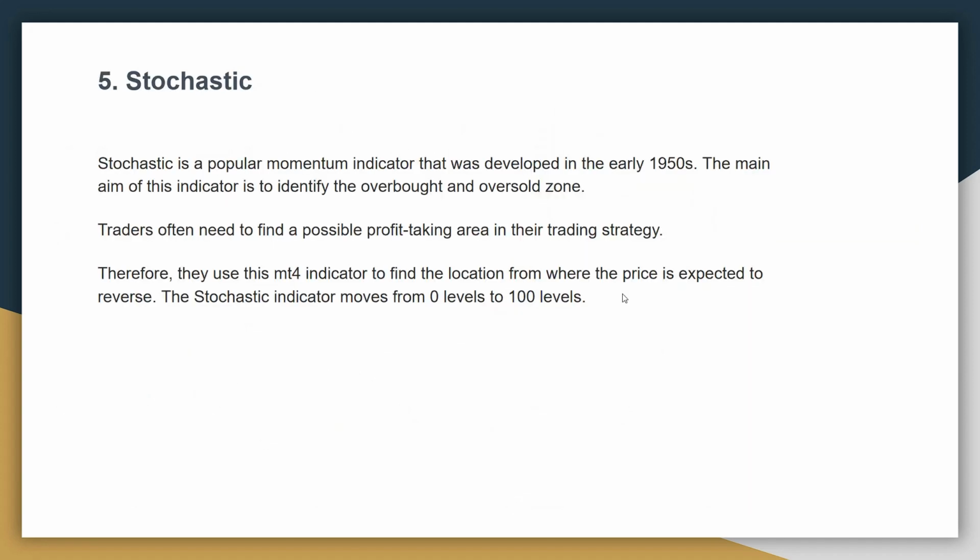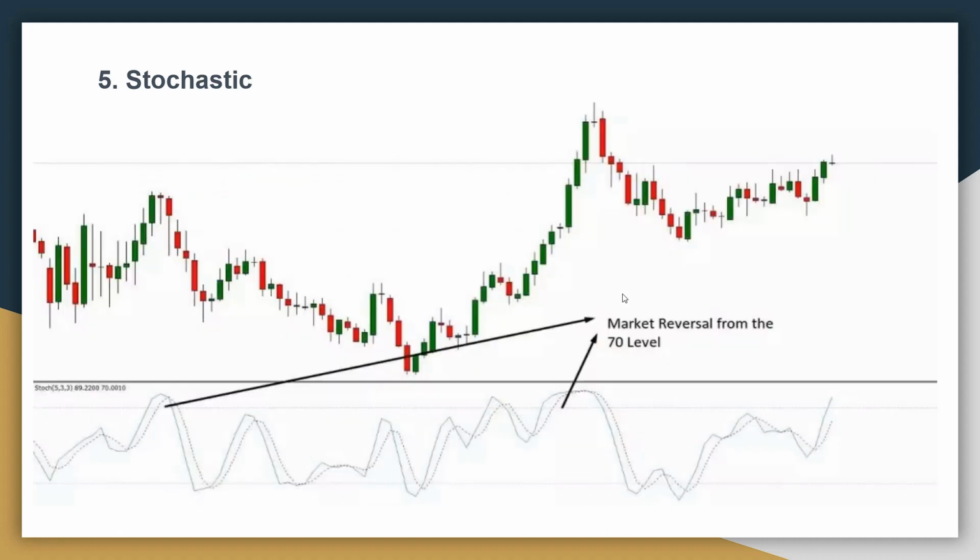Next, stochastic. Stochastic is a popular momentum indicator that was developed in the early 1950s. The main aim of this indicator is to identify the overbought and oversold zones. Traders often need to find a possible profit taking area in their trading strategies. Therefore, they use this indicator to find the location from where the price is expected to reverse. The stochastic indicator moves from 0 to 100 levels. This is the chart of the stochastic indicator.